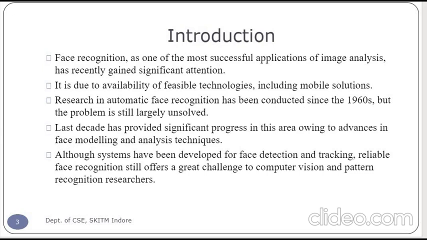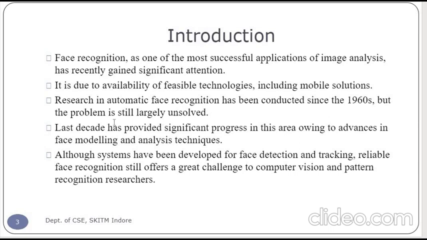Next, we have face recognition. Face recognition is one of the most successful applications of image analysis and has gained significant attention, due to the availability of face technology along with mobile solutions. Research on automatic face detection has been conducted since 1960.